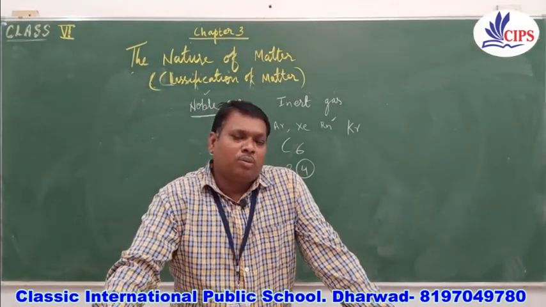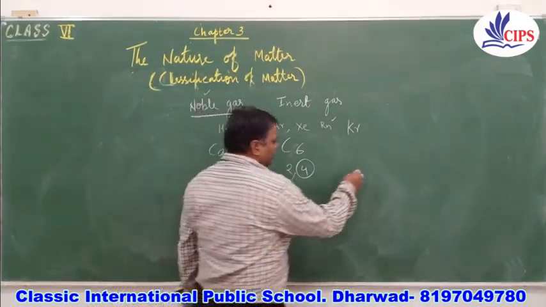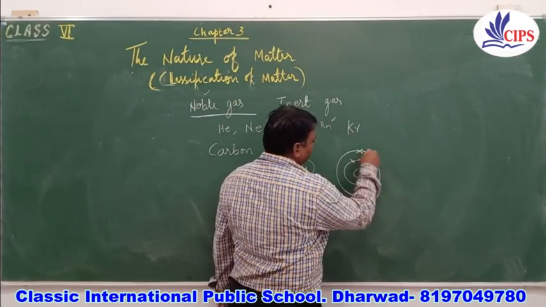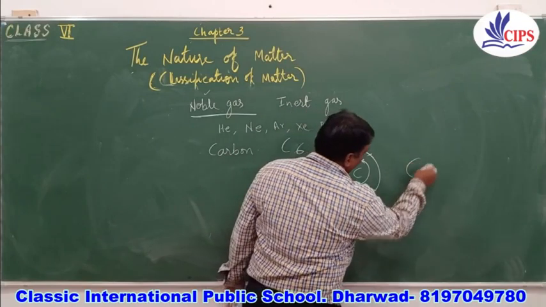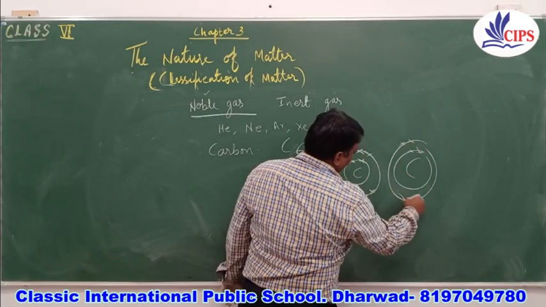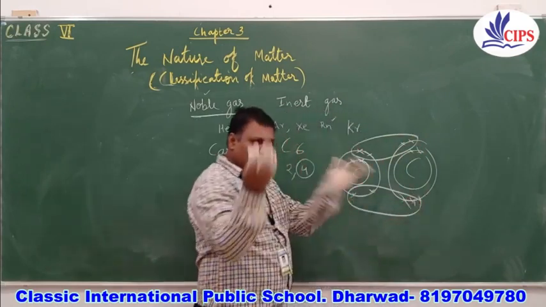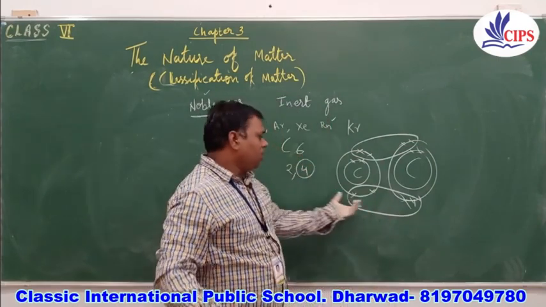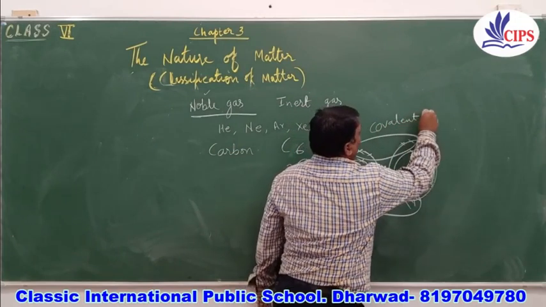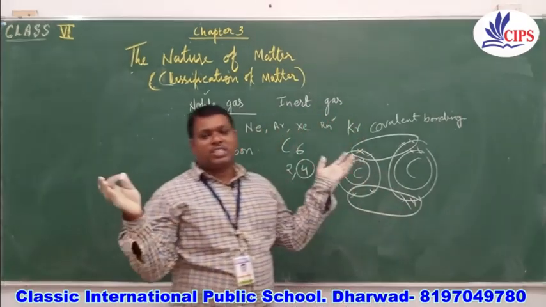It has the property of self-linking: carbon combines with other carbon atoms. It forms covalent bonds, where it neither gives nor takes electrons, it shares the electrons.